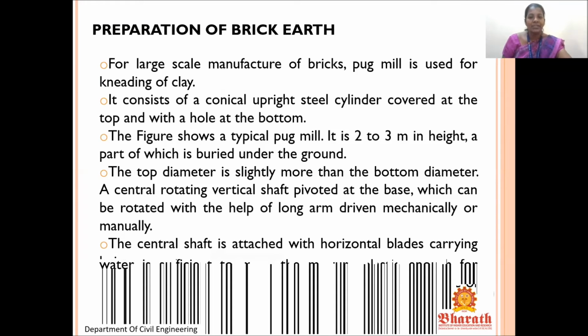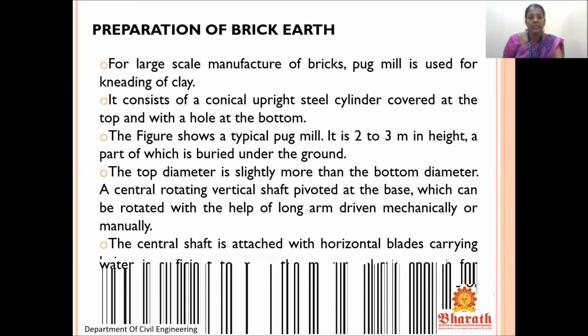So mixing it by hand will take huge time, and the bricks produced will be in a small number. So for manufacture of bricks at large scale, we can use a pug mill. It consists of a conical upright steel cylinder covered at the top and with a hole at the bottom.